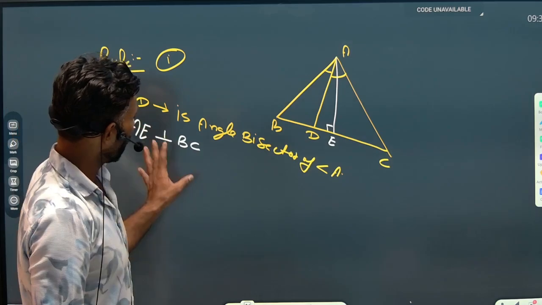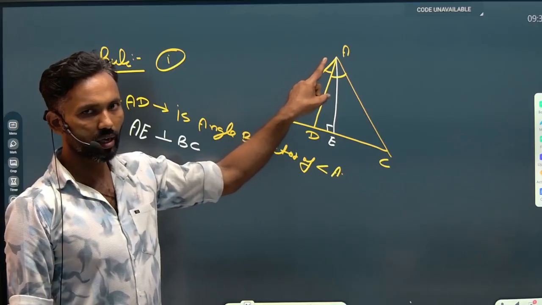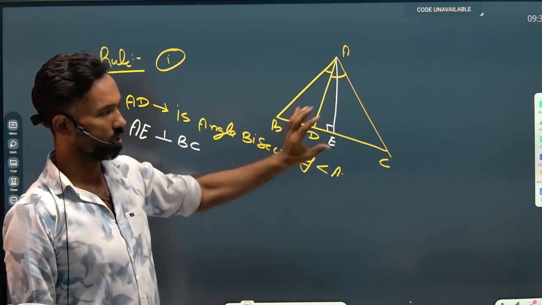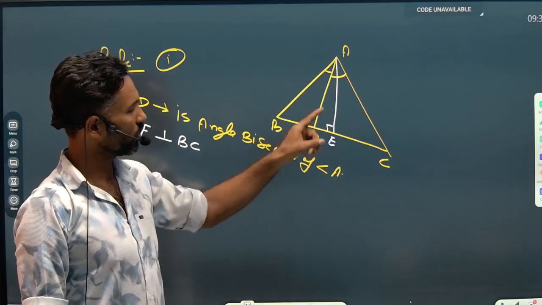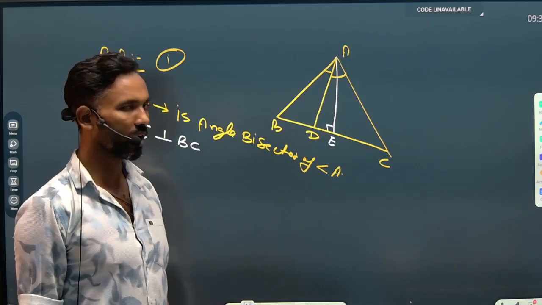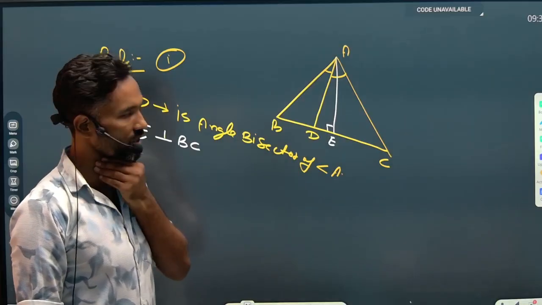So what are the conditions provided here? In a triangle, from a single vertex, both the angle bisector and the altitude are drawn. The angle bisector is drawn, and the perpendicular or altitude from the same vertex is also drawn in the question. Understand that?